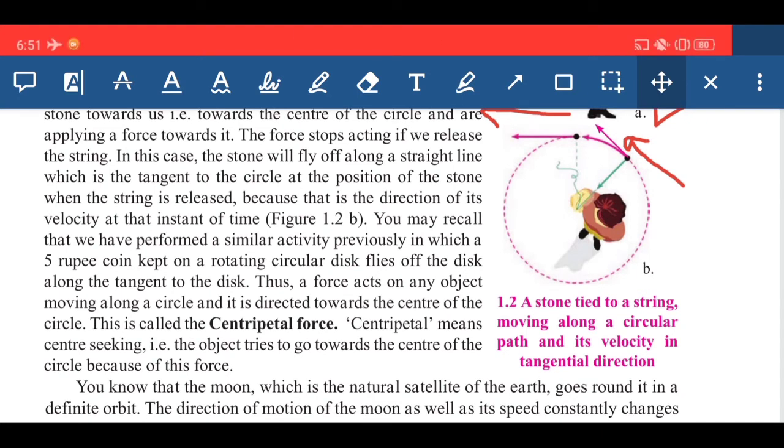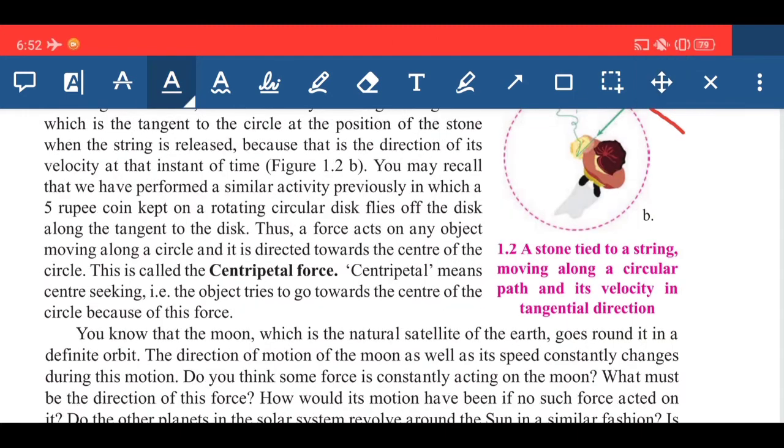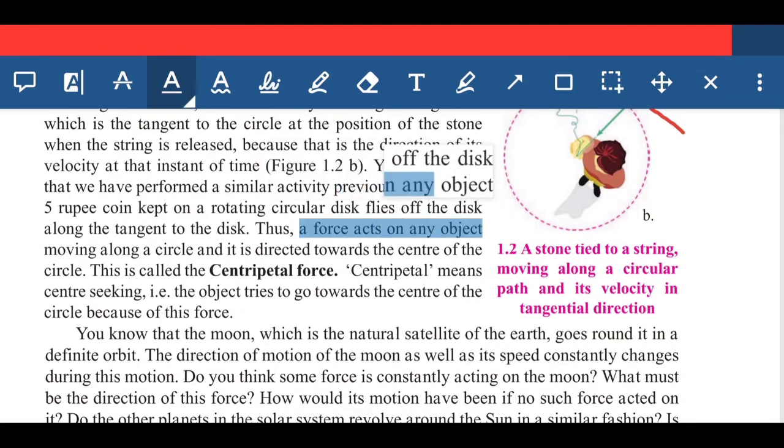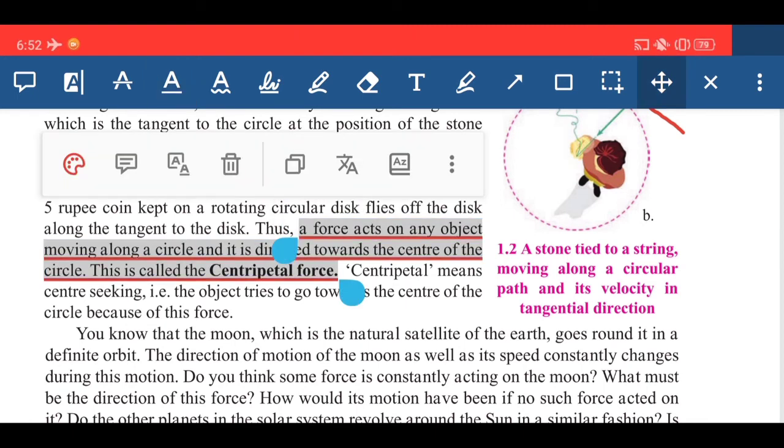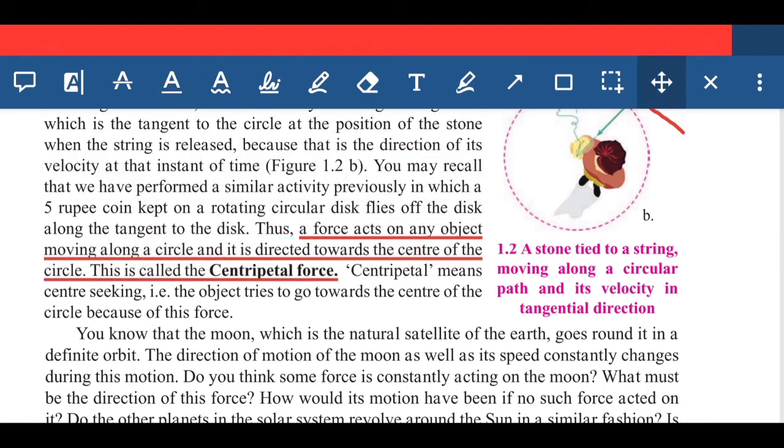So the force acting on any object moving along a circle, directed towards the center of the circle, is called the centripetal force. You have to remember this definition. What is centripetal force? A question will come in the exam: define centripetal force.